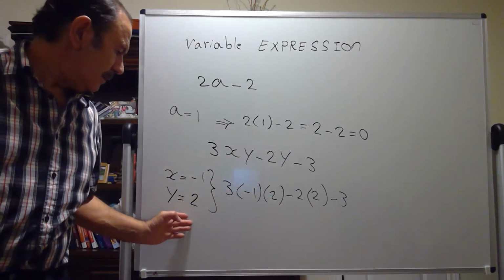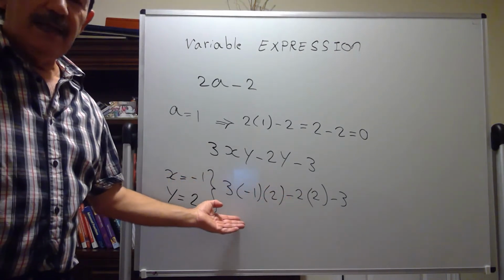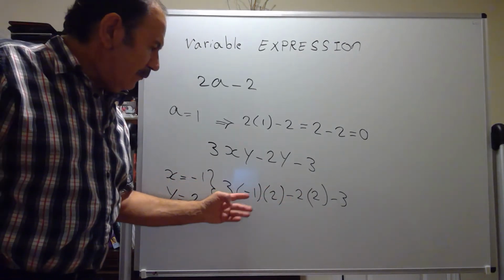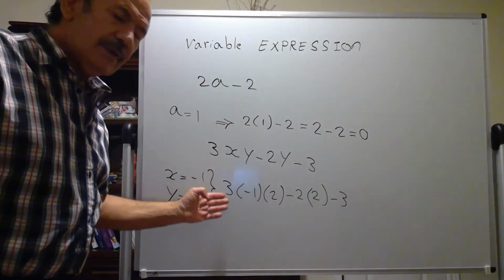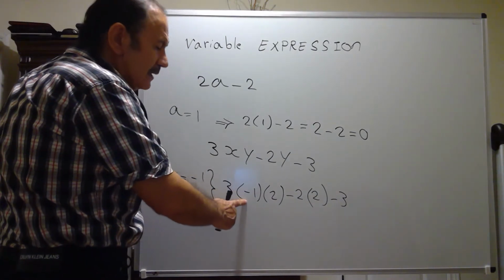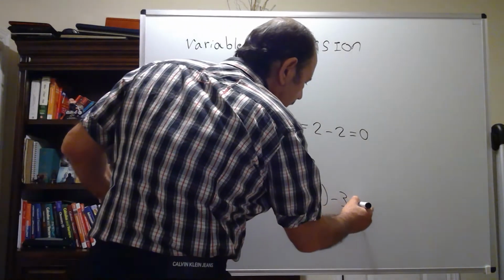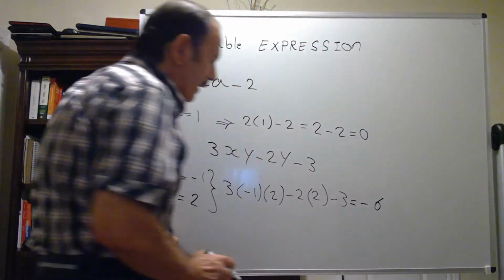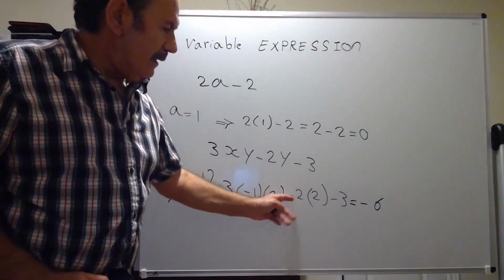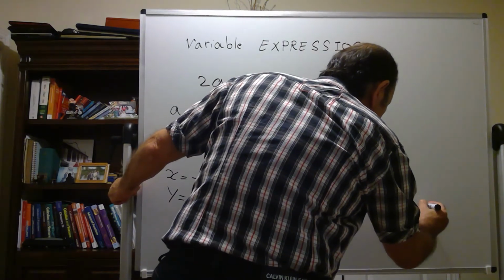Then simplify this expression. Negative 1 times 2 is negative 2, times 3 is negative 6, or 3 times negative 1 is negative 3, times 2 is going to be negative 6, and negative 2 times 2 is negative 4, minus 3.